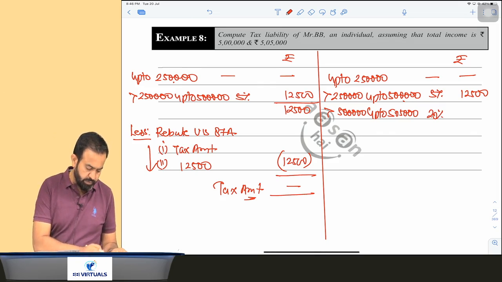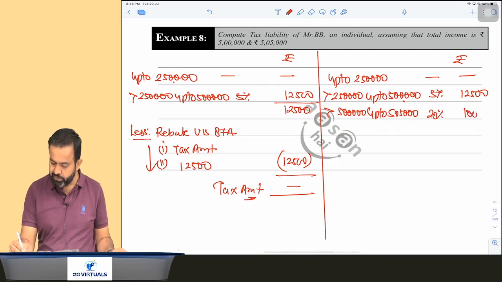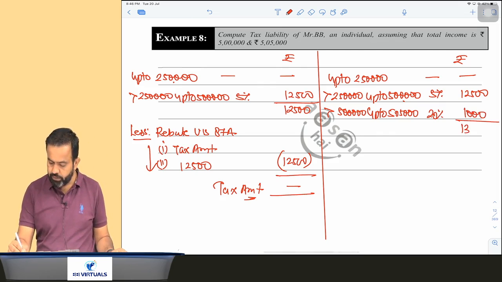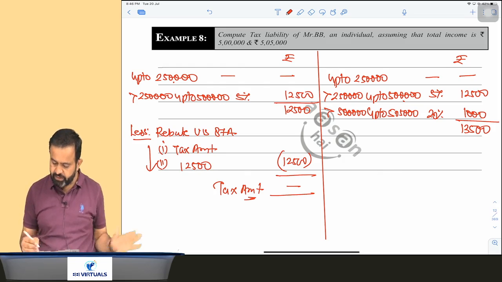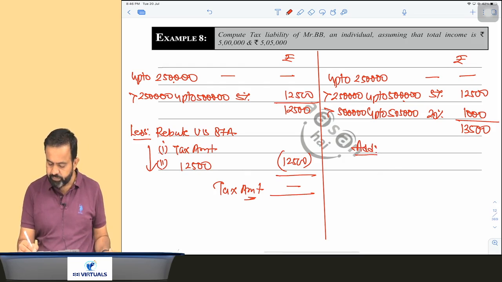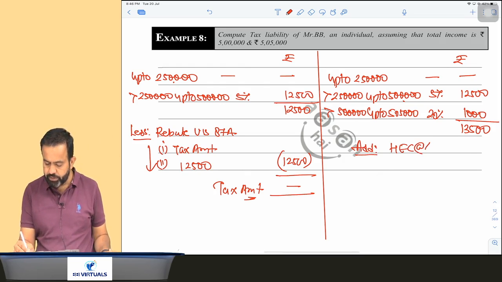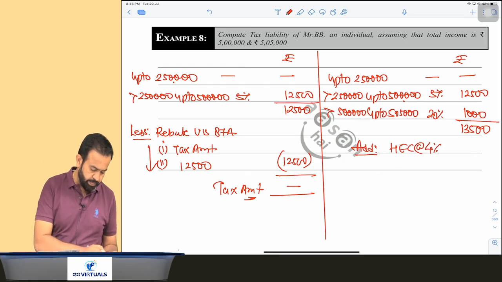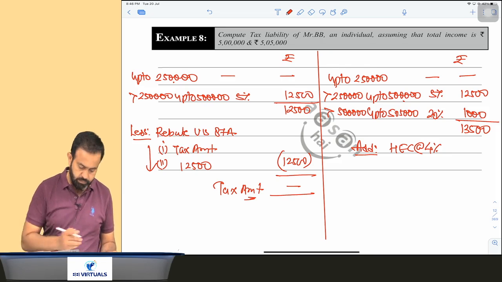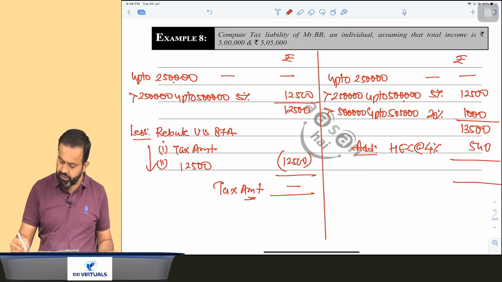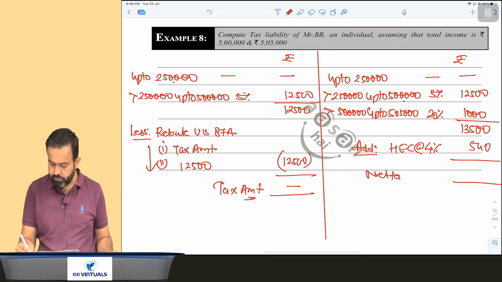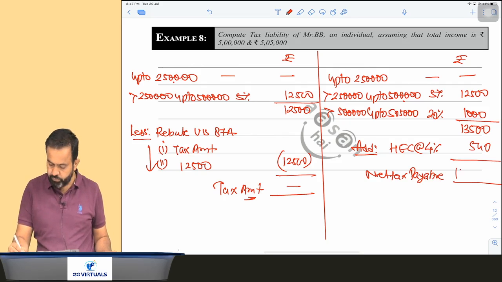So 5,000 multiplied by 20% is 1,000. So here 13,500. Rebate is not available because your income is more than 5 lakh. So you just have to add the health and education cess at the rate of 4%, 540. So here your net tax payable is 14,040.